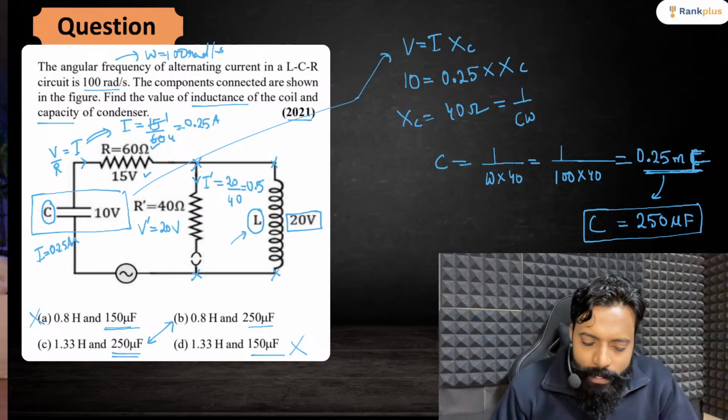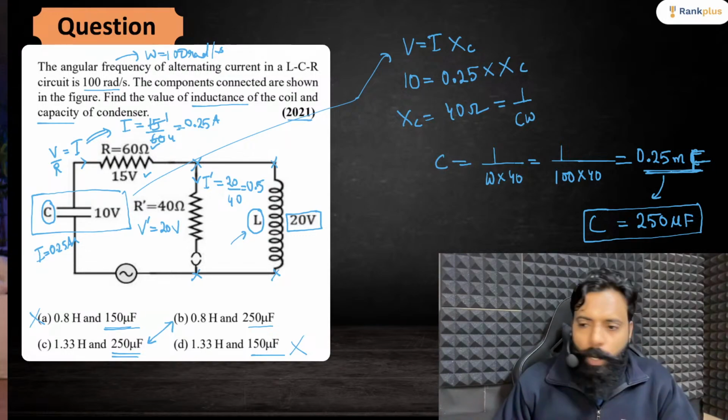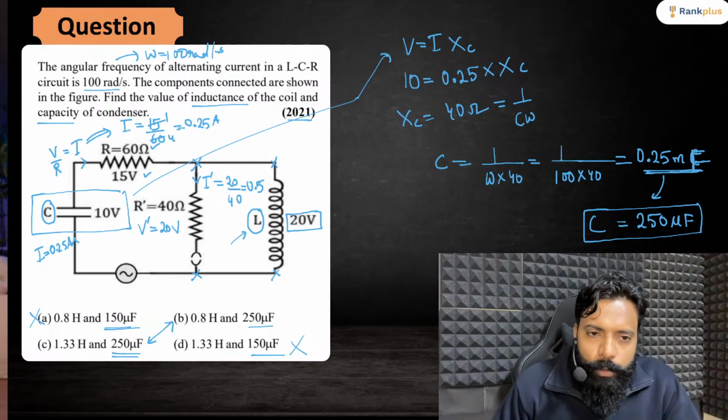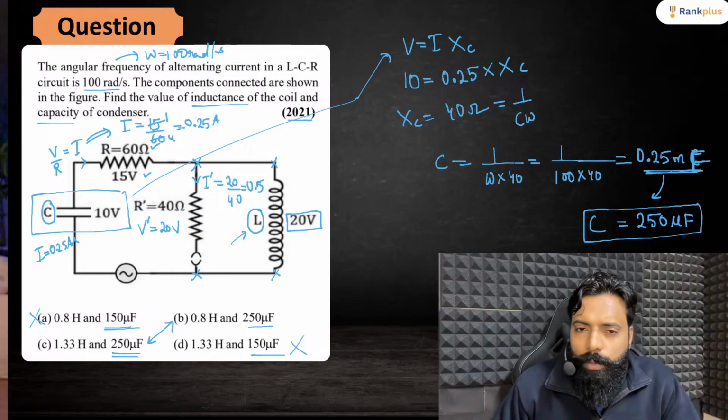To get the value of L, tell me what you can do. Can you say one thing, that if 0.5 is 1 by 2, how much current will be flowing through this?